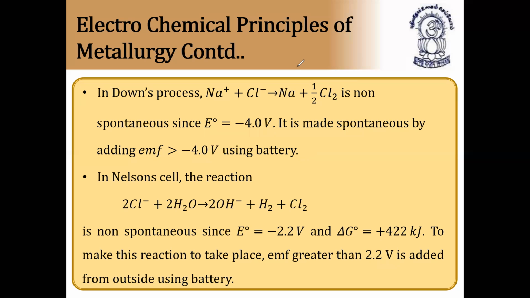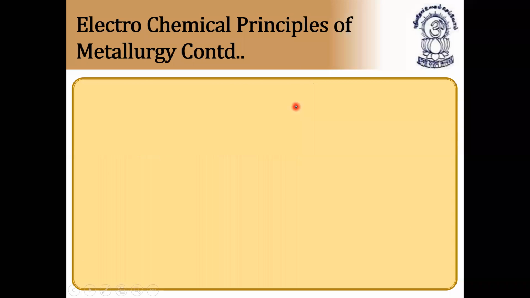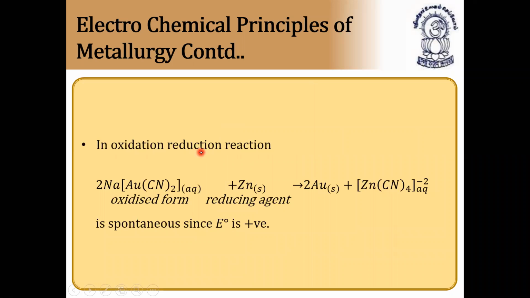Next, in the oxidation reduction reaction, sodium gold cyanide is the oxidized form and the reducing agent is zinc, and this is nothing but the leaching process, which we already know. Sodium gold cyanide combines with zinc, gold is displaced, and it forms zinc cyanide. So this is the oxidized form, this is the reducing agent. It is spontaneous and E degree is positive.